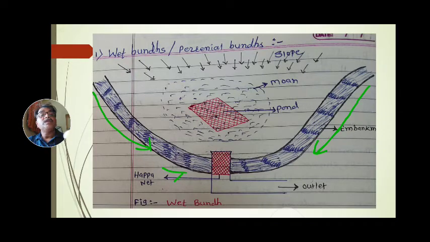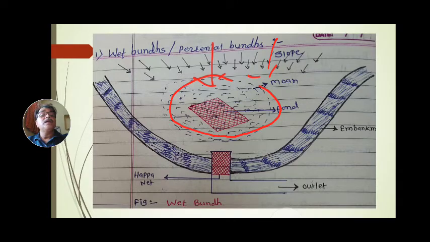And only one side, on the catchment area on the upper side, is the slope area where water enters. This water in this area is nothing but the moon area. This is the spawning ground.